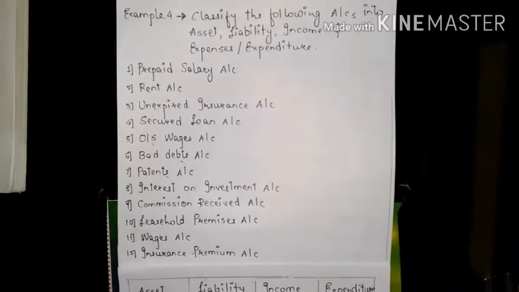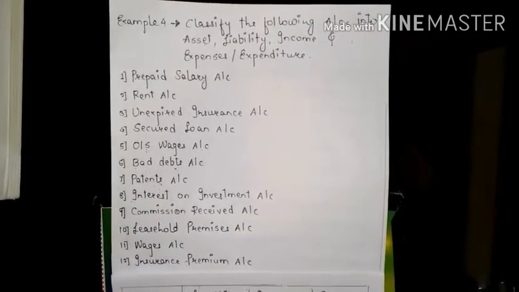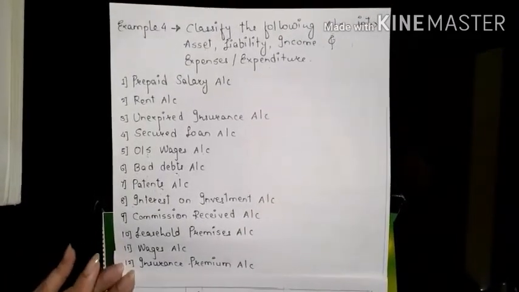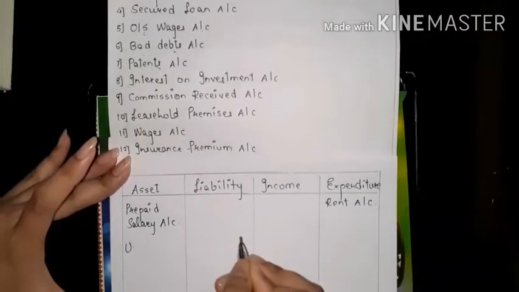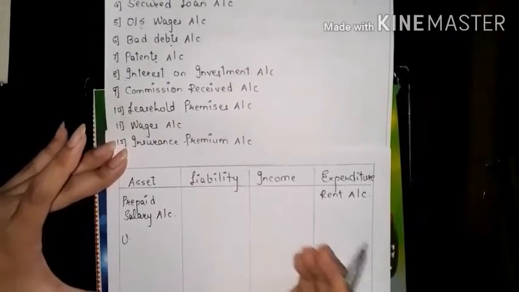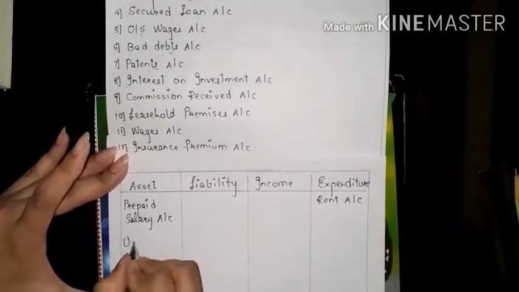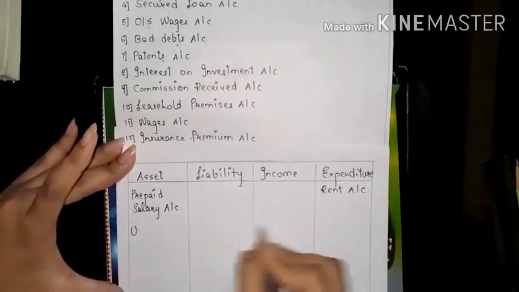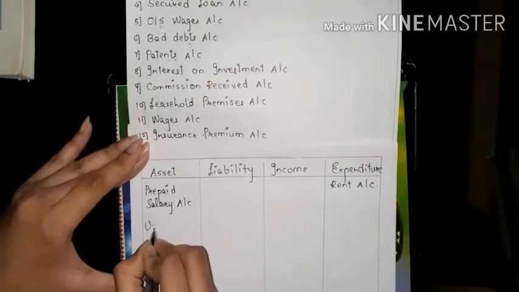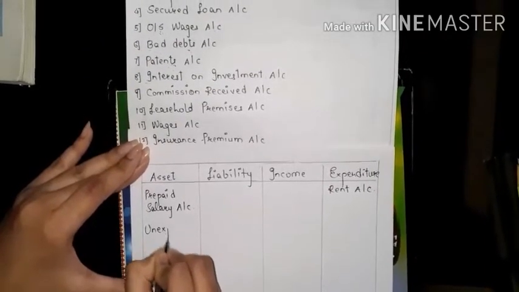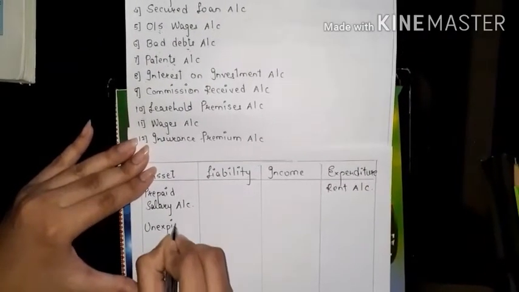It may be a company or a natural person. That is why it is our asset. We cannot take insurance of any expenses or any income. That is why it will not be in liability or income. It will always be our asset.